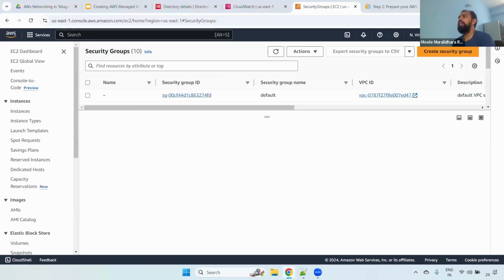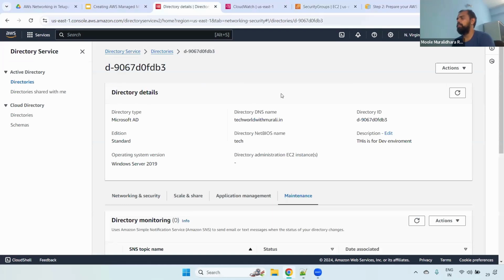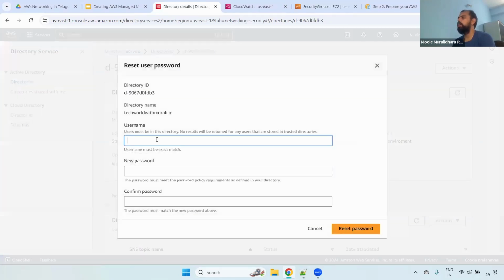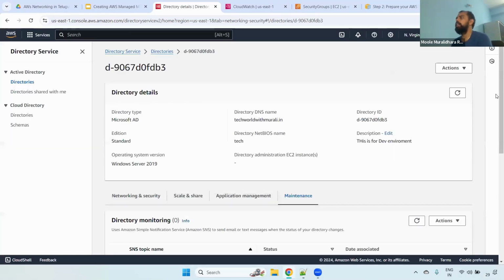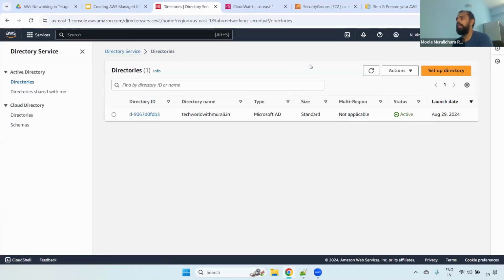One more thing: in case you forgot your directory service password, select the specific directory, go to Actions, and there you have the option to reset your password. Click it and give the username. The default username is admin; you can give capital Admin or small admin, anything is fine. Then give any password and update. Immediately it will update the password so that you can use the same password as well. Understand that? This is the creation of the directory service.